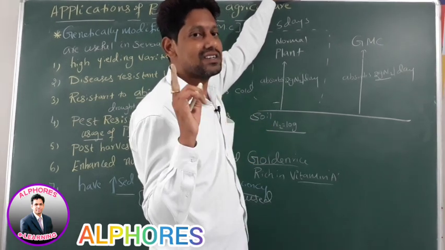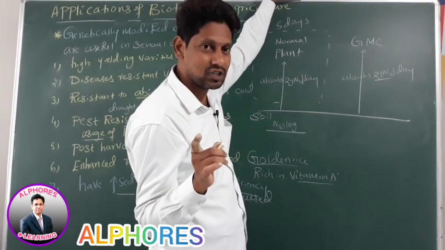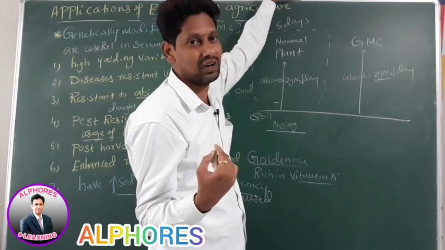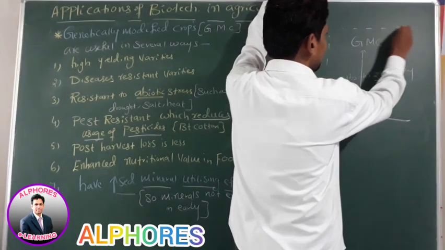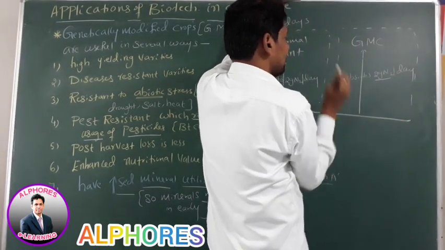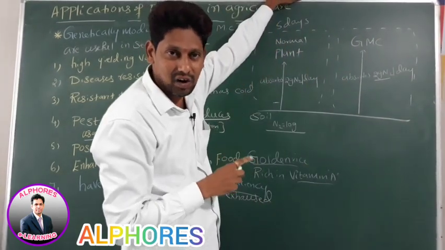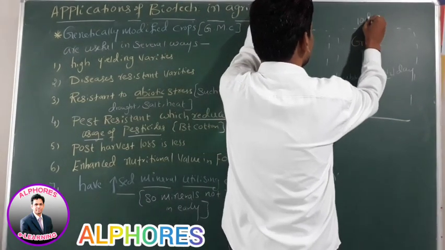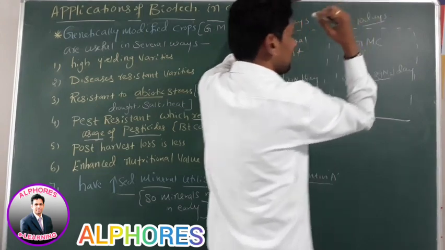First it utilizes that 1 gram, then only it absorbs 2 more grams of nitrogen again from the soil. In this case, the nitrogen present in the soil is exhausted after how many days, sir? After 10 days. Yes or no?